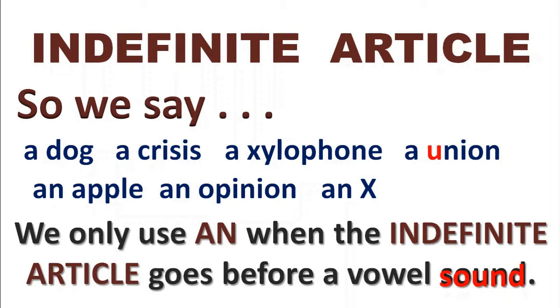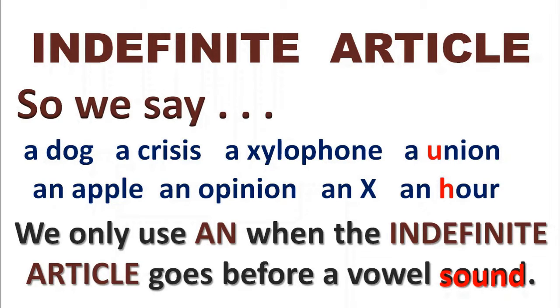So we use the a indefinite article. But the word hour, it begins with a consonant H. But when we listen to it, we don't say the H, we say ow, our. So we use an hour. Even though the word begins with a consonant, the sound is a vowel sound.